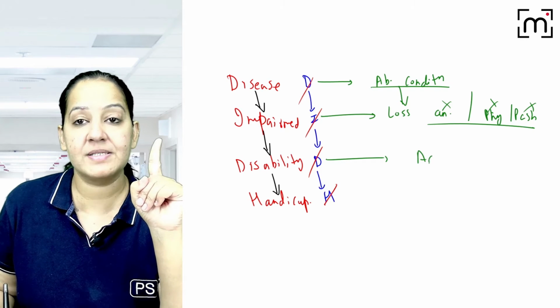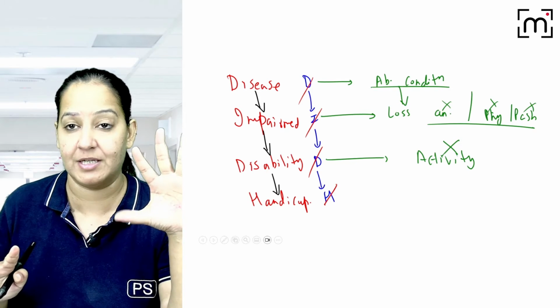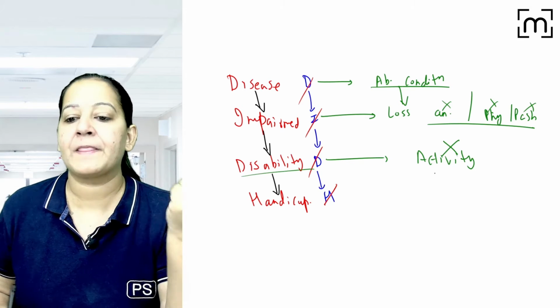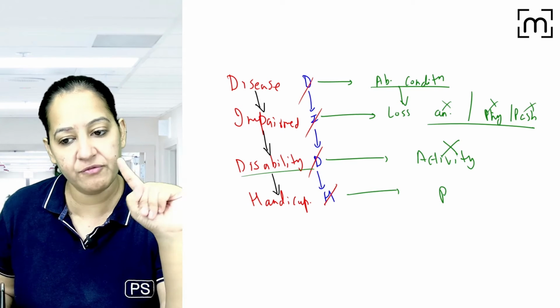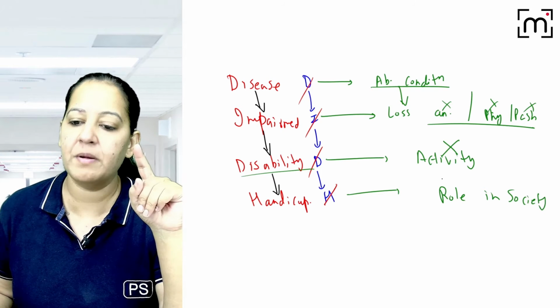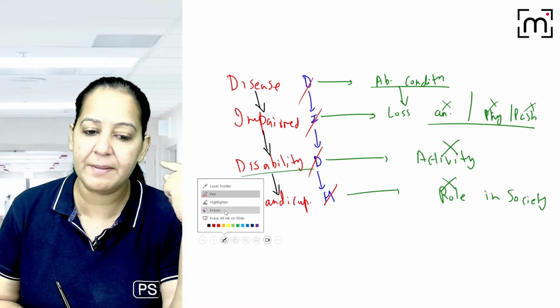Now because of that, the person cannot perform the activity which is considered normal for that person. The person cannot walk. Walking is normal for that person. That is known as disability. And finally, the person cannot fulfill the role in society which is considered normal for that person. That is handicap, right? So please learn one term to frame the definition.